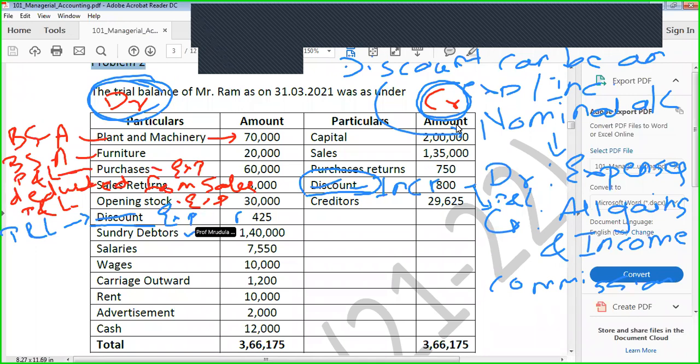Now here we are having the sundry debtors. कल हमने एक और उसका नाम देखा था. What is the alternate name for the sundry debtors? Can anyone tell me? Can you tell me the another name for sundry debtors? Yeah, just yesterday we have solved one problem with the same nomenclature.